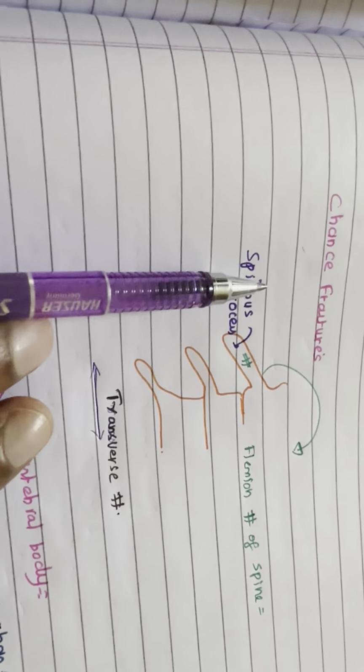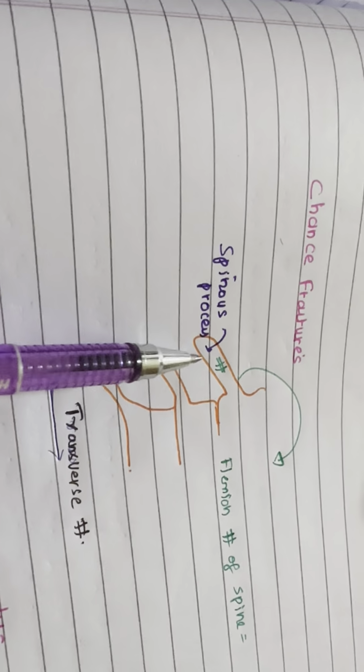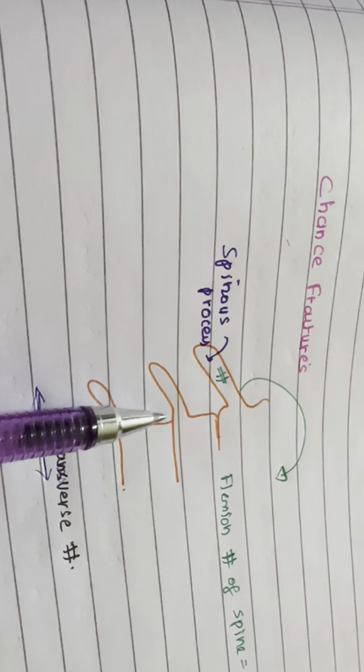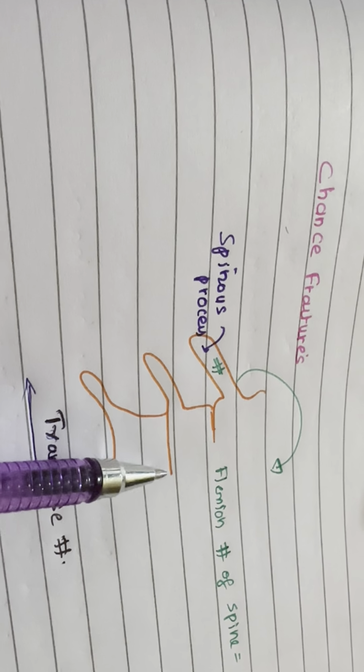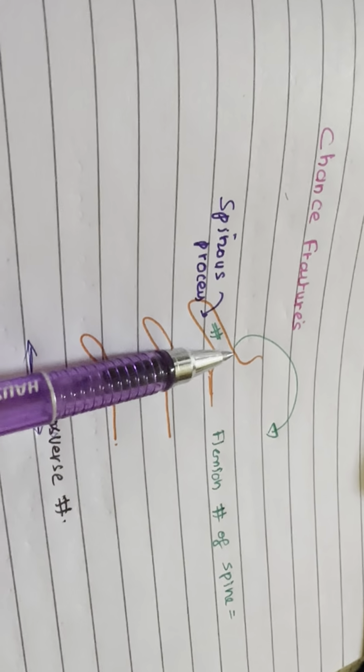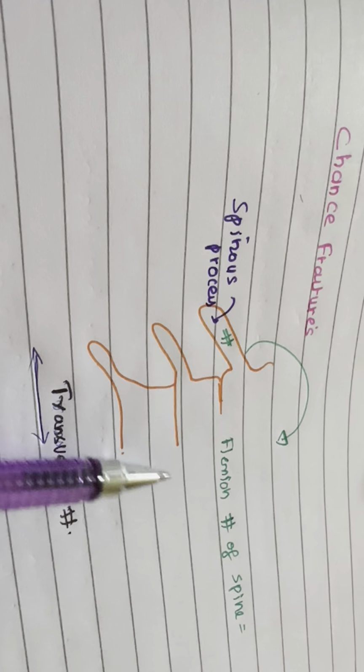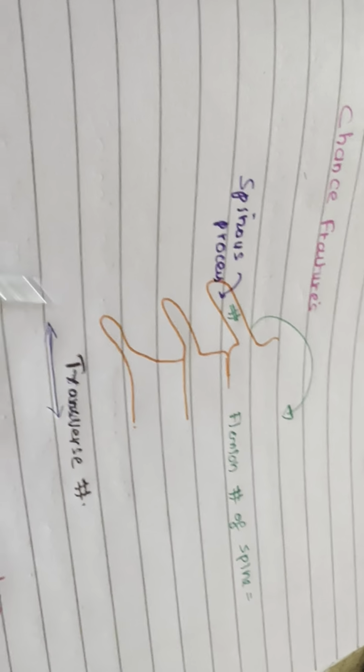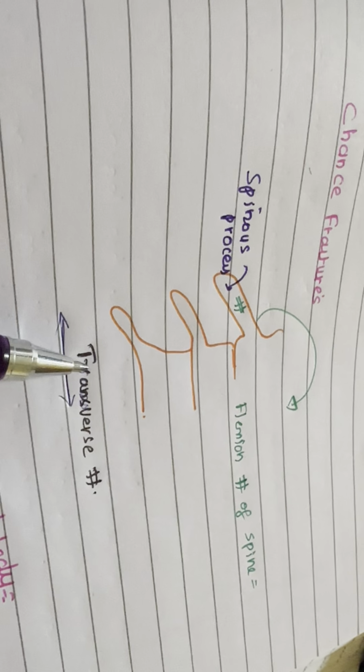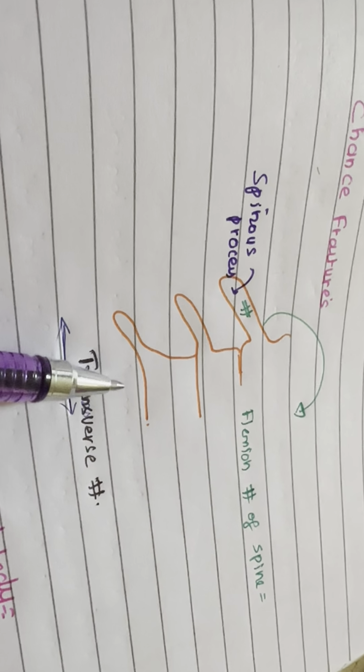Chance fractures, fracture of the spinous process. These are flexion fractures of the spine first described by G.Q. Chance in 1948. Injuries: transverse fracture through the posterior elements of the vertebra,